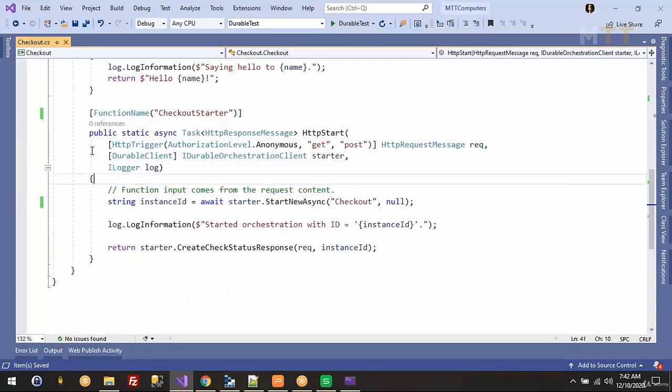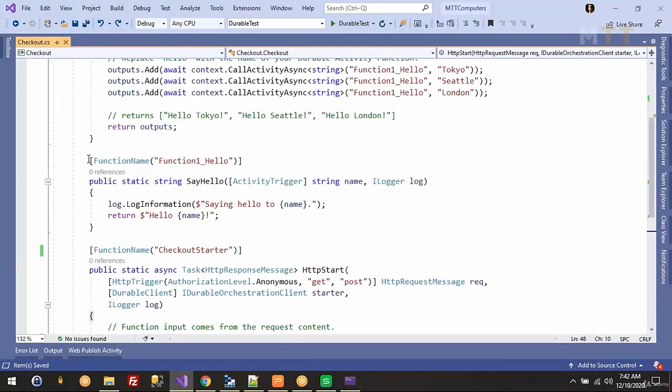So your starter function is ready. It is going to listen on GET and POST. Again, the authorization level is anonymous, but I can keep it as function and share the URL key, as we saw in yesterday's example or the day before, but let's keep it anonymous in your local